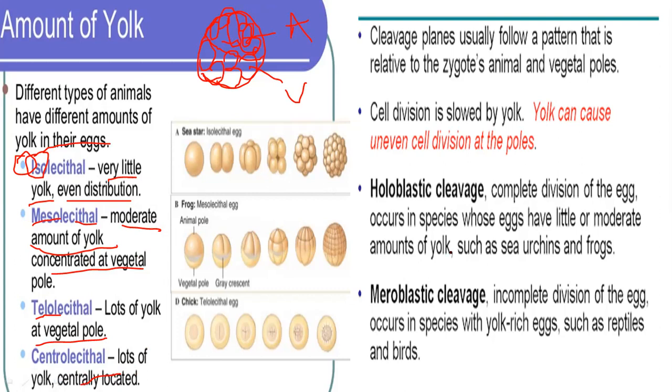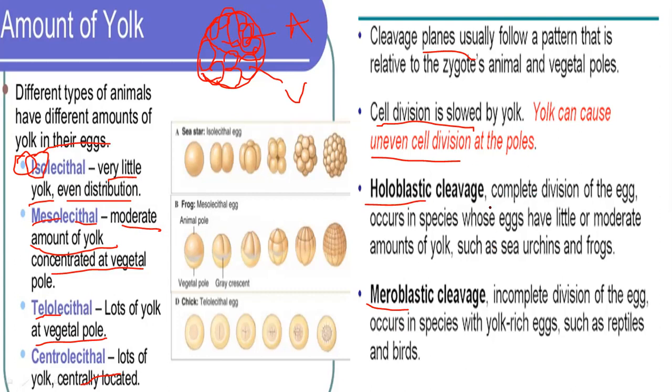Now let's talk about the cleavage pattern in all these. Cell division is slowed by yolk, so yolk can cause uneven cell division at the poles. There are two types of cleavage according to the amount of yolk.